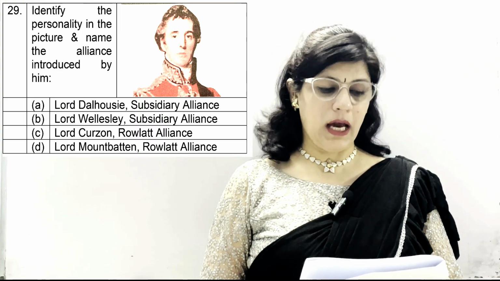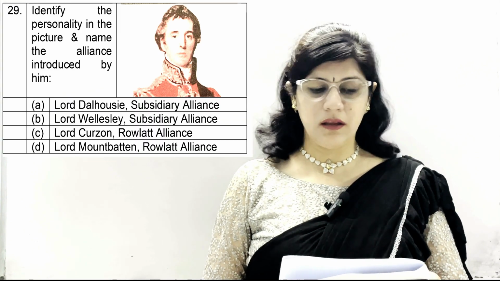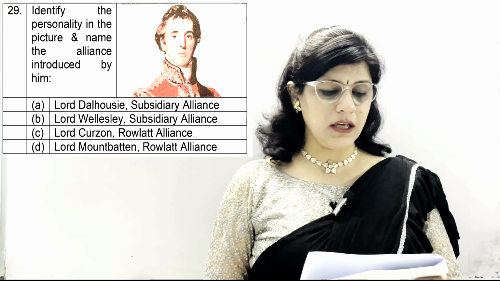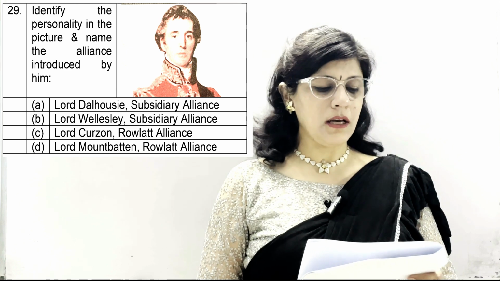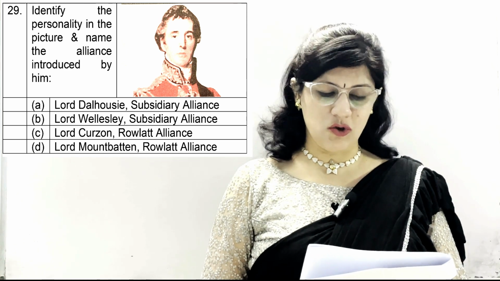Question number 29. Identify the personality in the picture and name the alliance introduced by him. A option, Lord Dalhousie, Subsidiary Alliance. B, Lord Wellesley, Subsidiary Alliance.